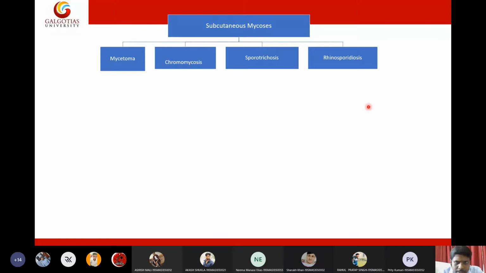Then what fungus is called gardener's disease? Sporotrichosis. Very good. Then in which fungal infection do we see cauliflower-like tumors on the skin, lesions resembling a cauliflower? Chromomycosis. Very good. Then can you tell me the agent for chromomycosis? What fungus is responsible for chromomycosis? What is the fungus name?